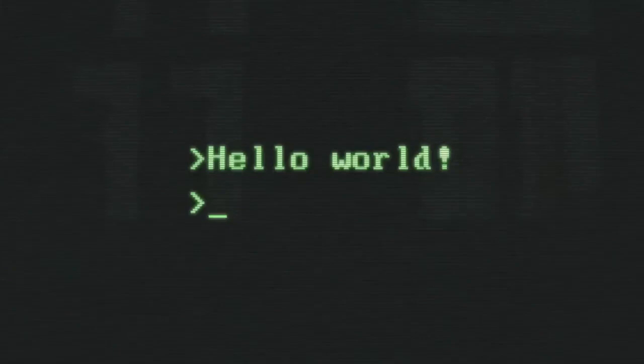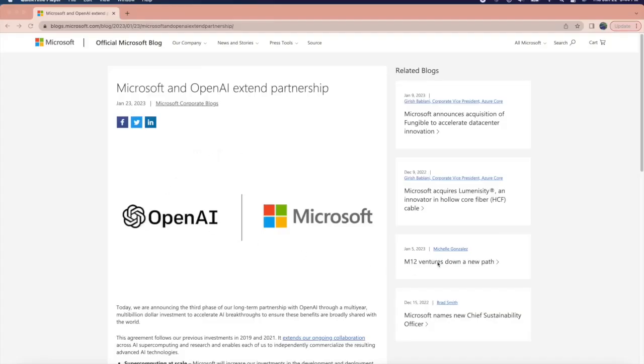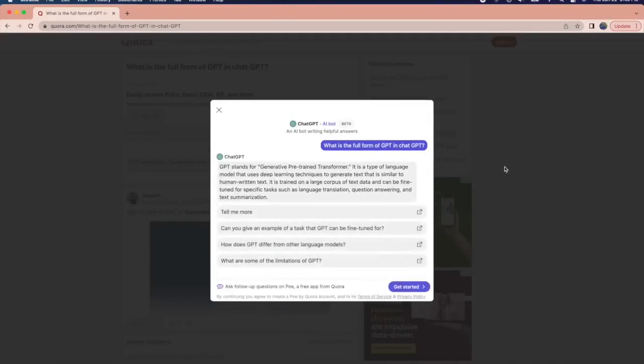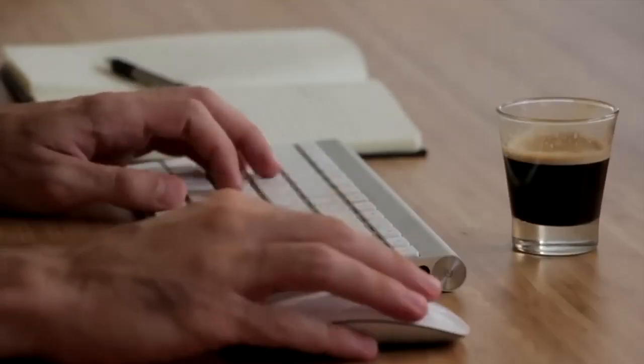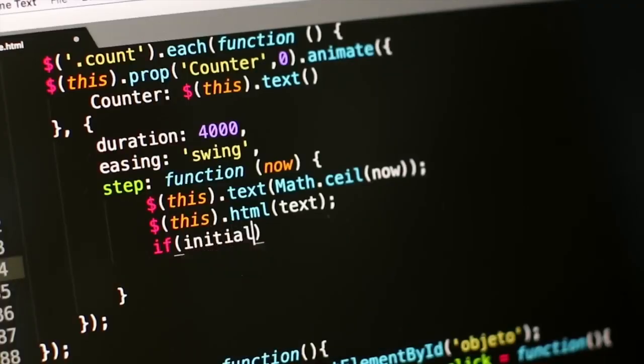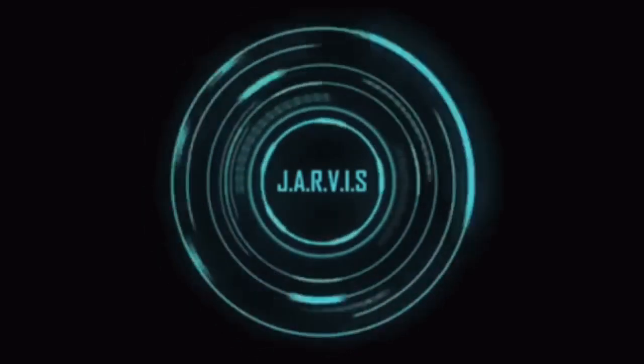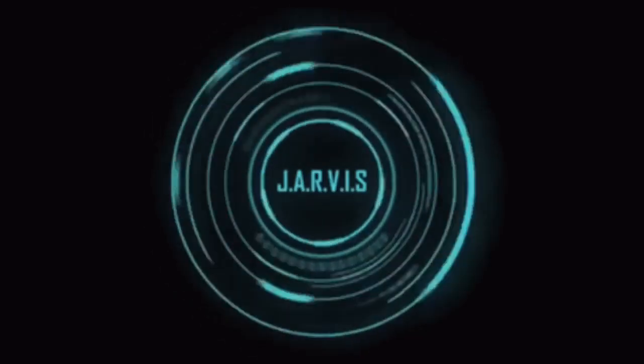Today, making applications with ChatGPT is the big thing. Like, imagine if you made a search engine like Google and integrated ChatGPT in it. Well, that's exactly what Microsoft is doing by partnering with OpenAI. Also, you might notice websites like Quora including ChatGPT's input in the answers. So many things are possible for us now that this technology exists, but to do it, you need to know the tools. And that's where this video comes in, to show you how to use those tools. In this case, to use them to make it like you're having an audio conversation with Jarvis.